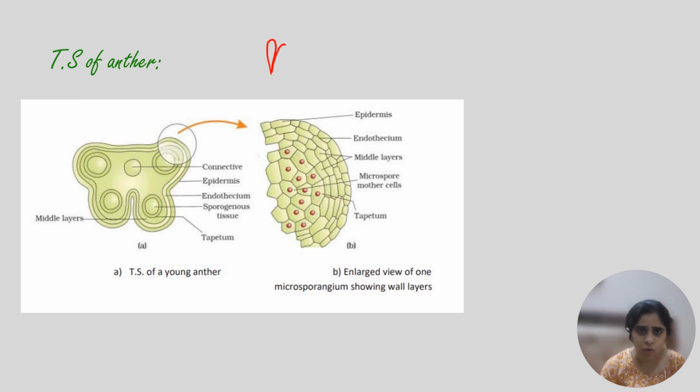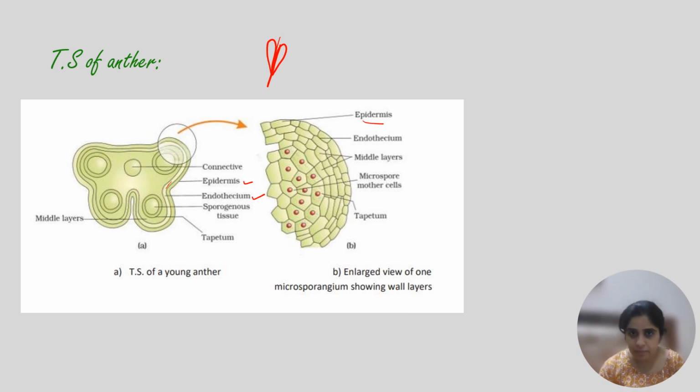These two lobes are attached with the connective tissue. We have four layers inside the anther. First is the epidermis, the outermost layer. The second is the endothecium. Then we have the middle layer, and the tapetum and the sporangious tissue.